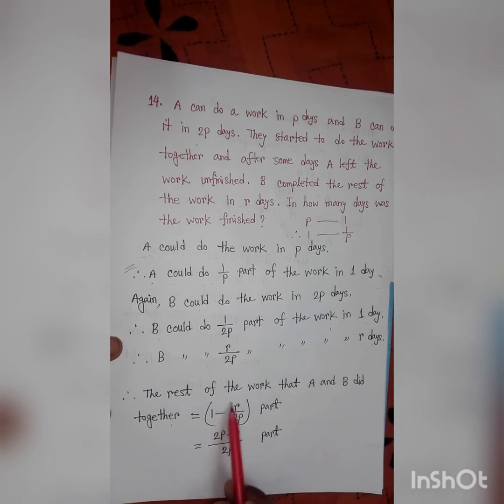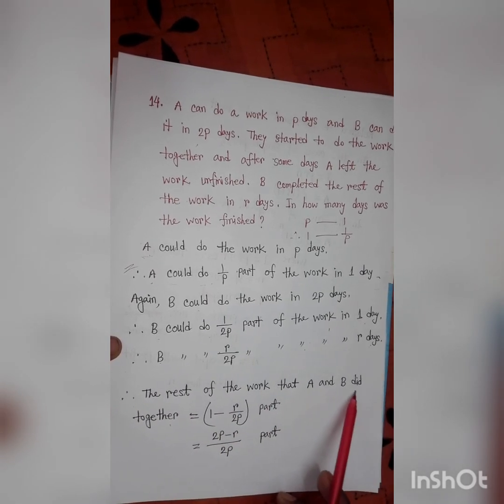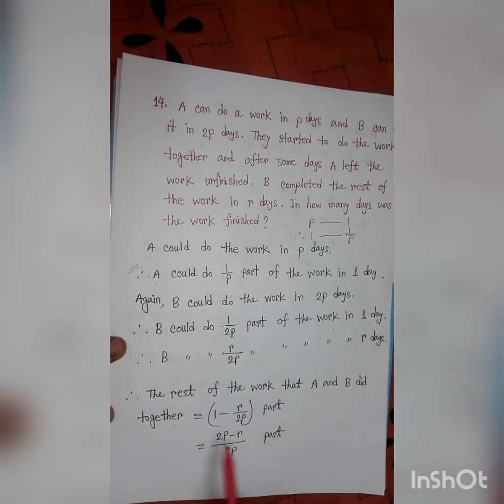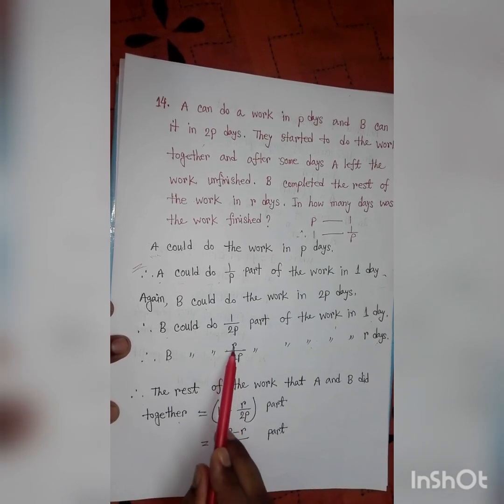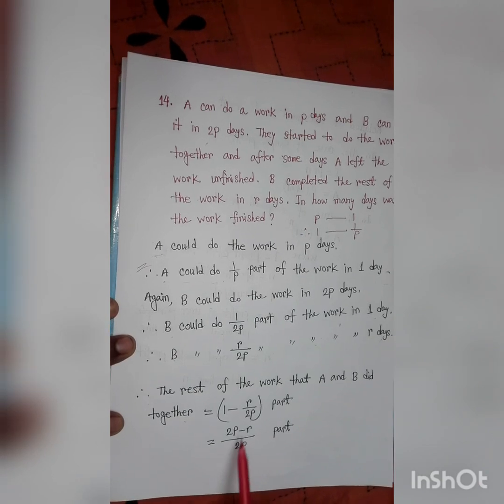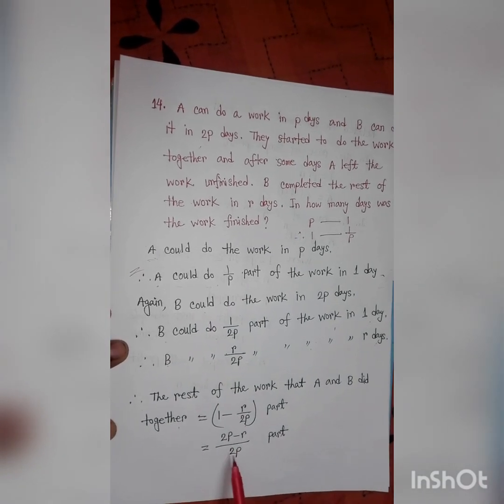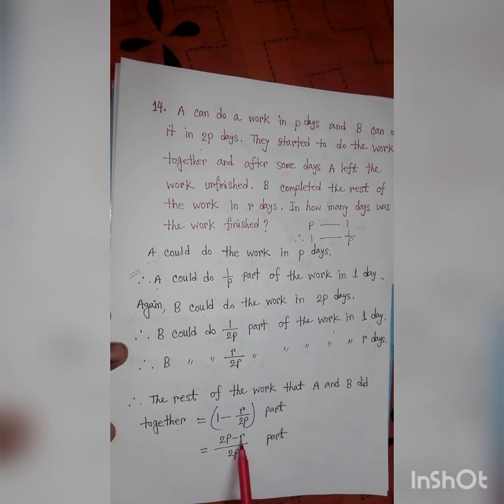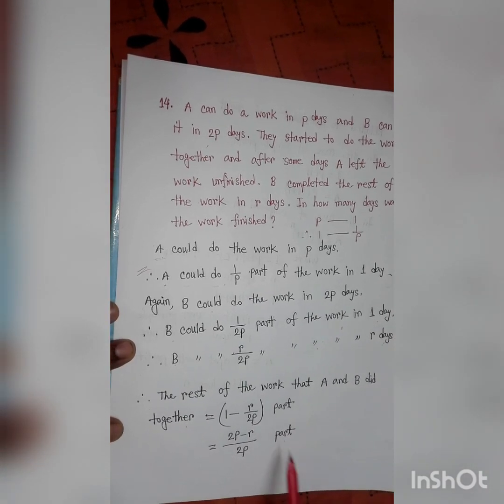So the work that A and B did together equals 1 minus R by 2P part. Then by LCM we get 2P minus R by 2P part.